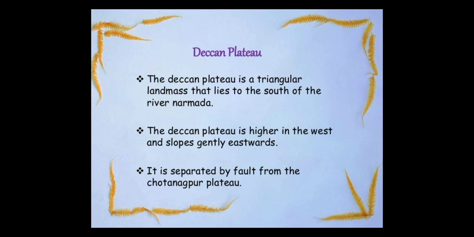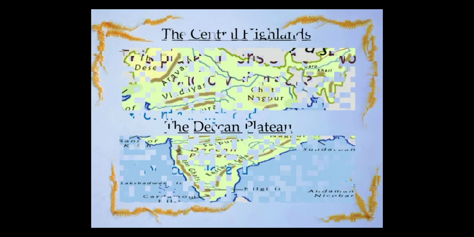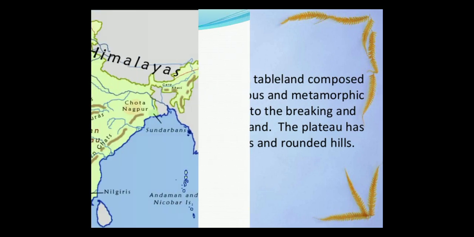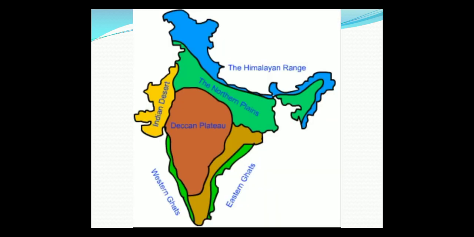So if we go back to the map, we can see clearly this part. In the north, in the central highland, the Narmada river is flowing. Below the Narmada river, this whole triangular part is called the Deccan Plateau. You can see here, yes, this is the part of the Deccan Plateau. Hope you got it clear now.